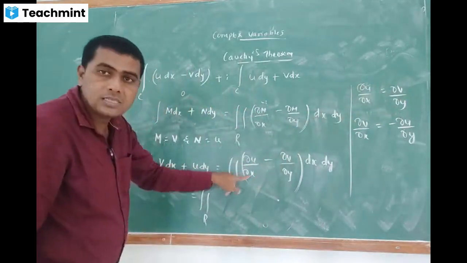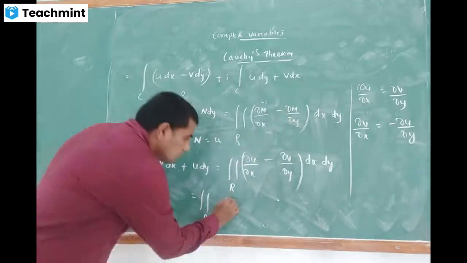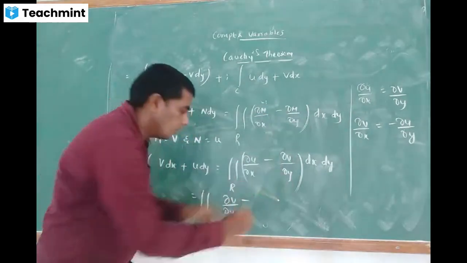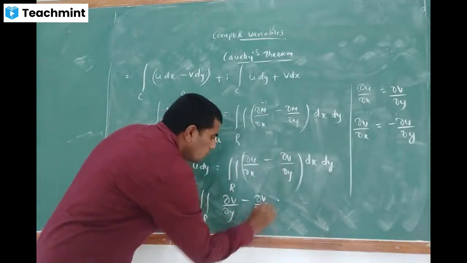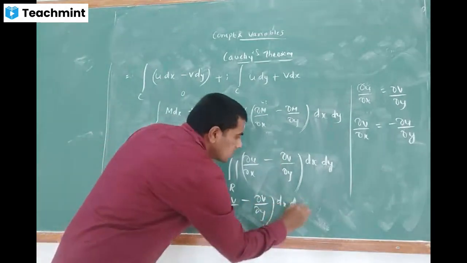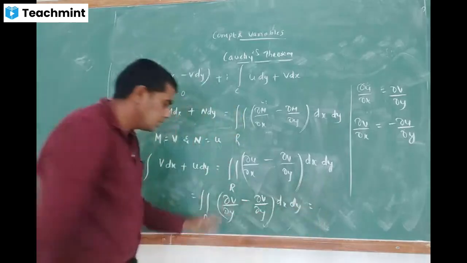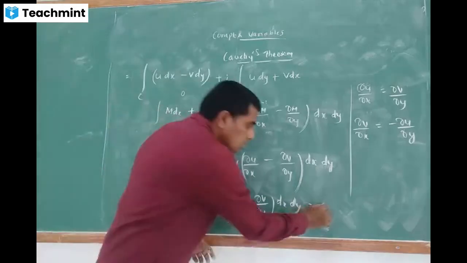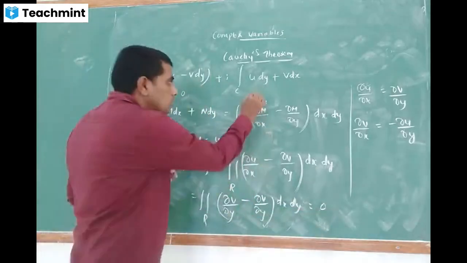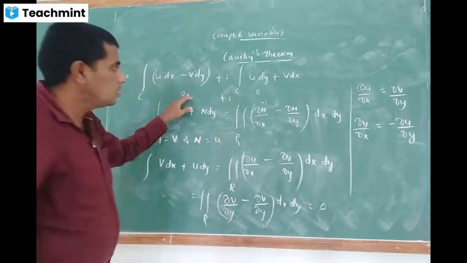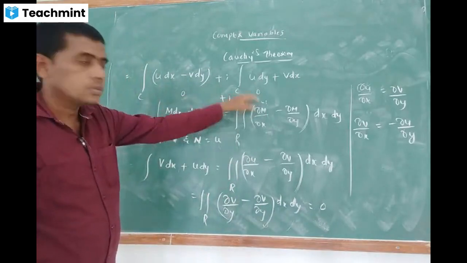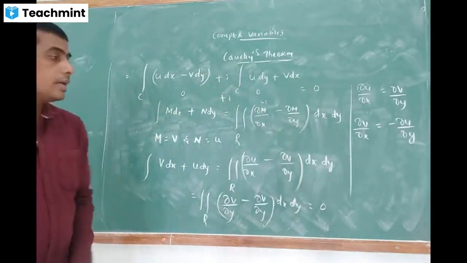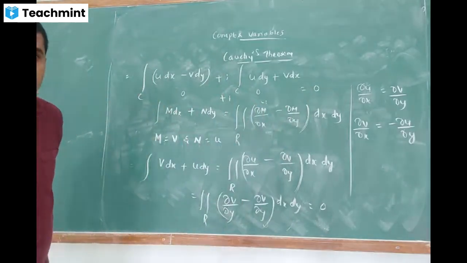In place of dou u by dou x, by using the CR equation, I will replace dou v by dou y, minus dou v by dou y, into dx dy. Here dou v by dou y minus dou v by dou y means 1 minus 1, which is equal to 0. So the value of this integral is also 0. Here 0 plus i into 0. So hence the proof. Like this you have to prove the result.